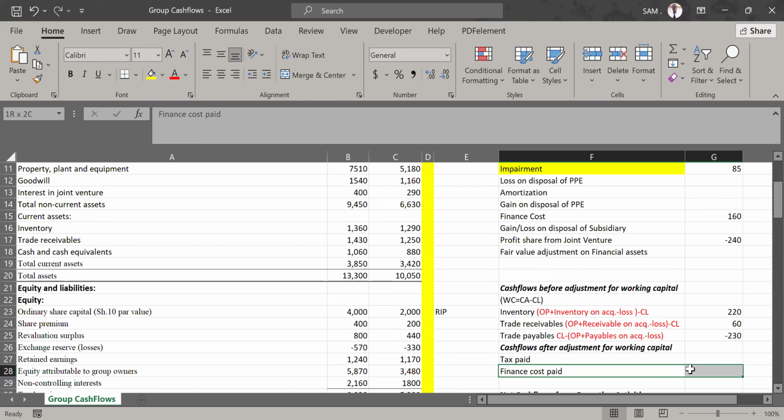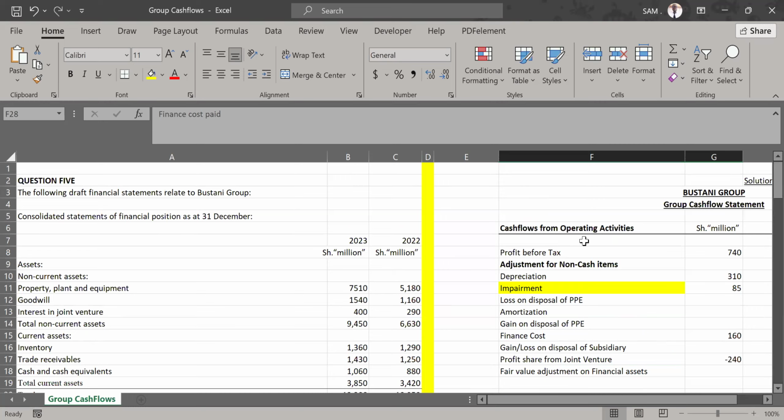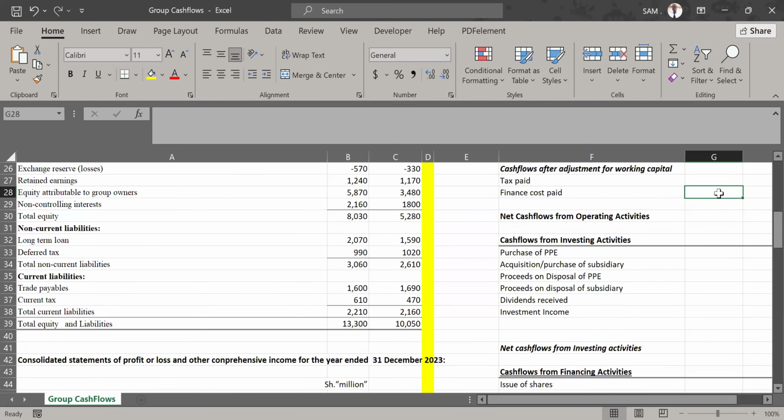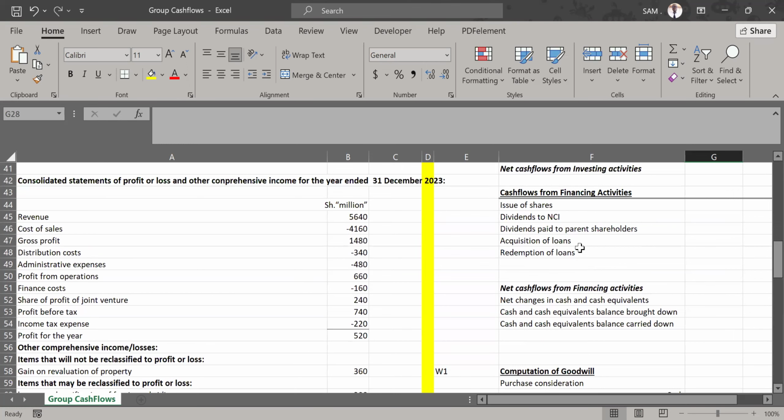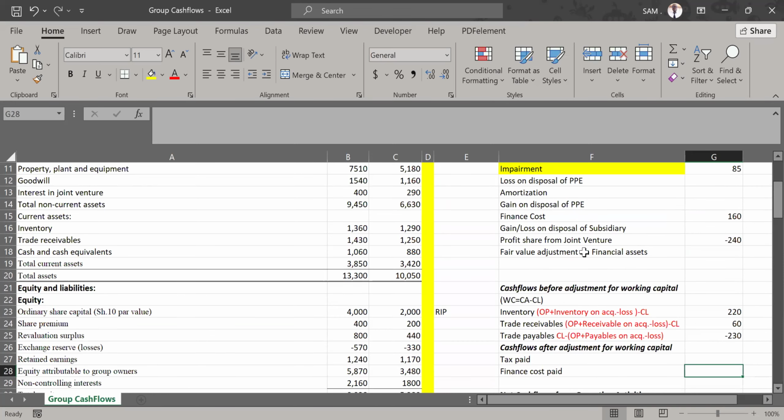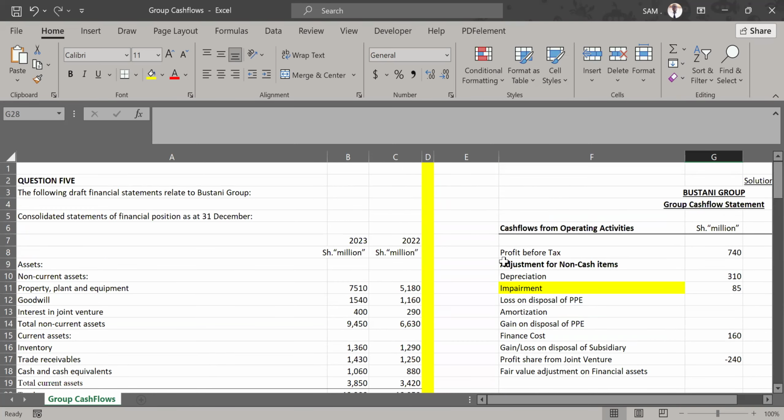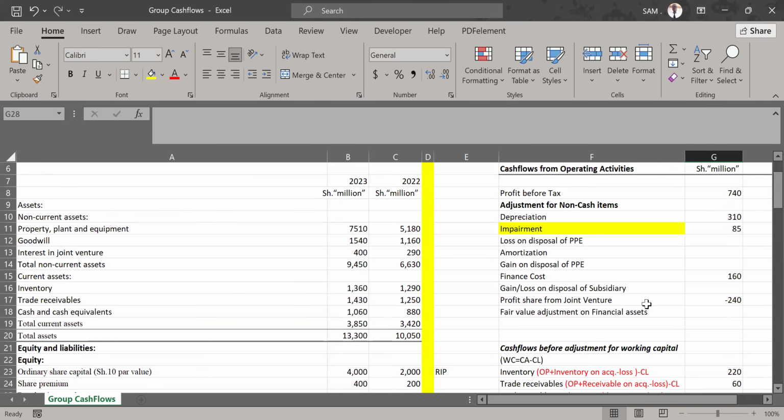IAS 7 under cash flow statements is not very specific that you must use it under this category or under that category. So we are at liberty to adjust it under operating activities to get the finance cost paid, or take it to the financing activities section and include that finance cost paid. You'll still be good. No one will penalize you for that. So finance cost which was charged in the income statement was 160 million. Because it was deducted as an expense, we are adding it back. We are recognizing it back to correct our profits.